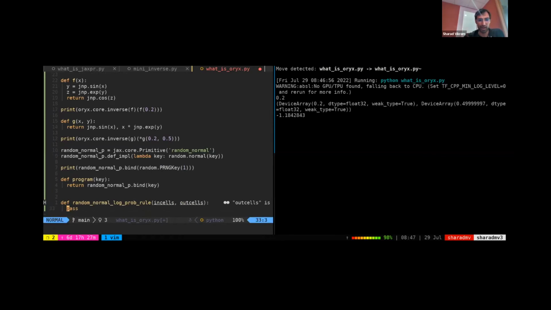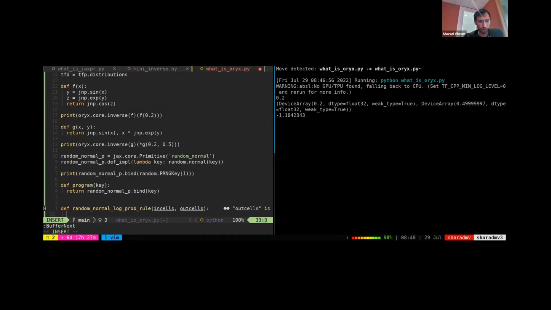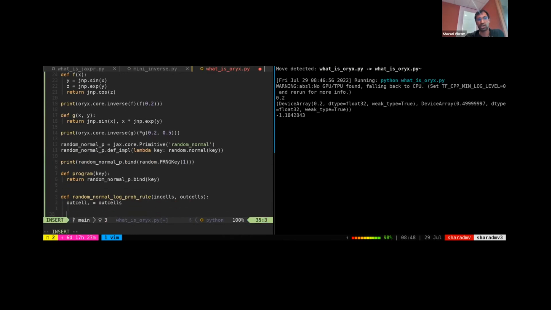So instead of being passed in values, we'll essentially be given the inputs and outputs to this primitive, where the input would be the key and the output would be the value that we sampled from this primitive. There'll only be one, so we'll throw away the rest of the out cells, and we don't really care about in cells. The one thing we need to check is that the output value is ready. Because there's this complicated propagation of information happening in Oryx's inverse, this rule may be executed before out cell is actually ready to compute the log density. So I'll write a little check for that.